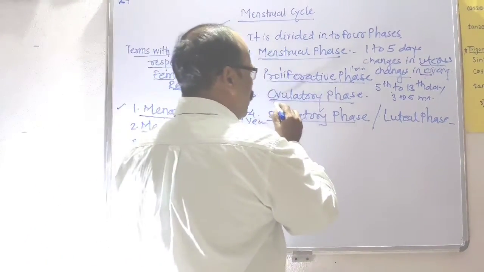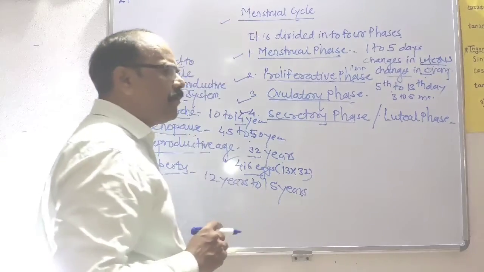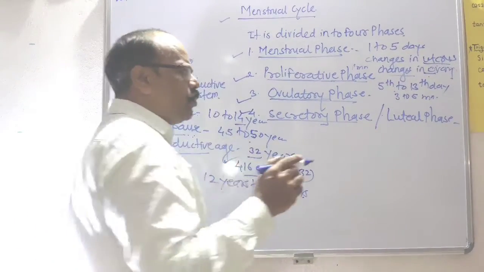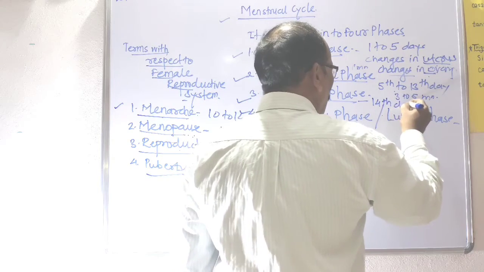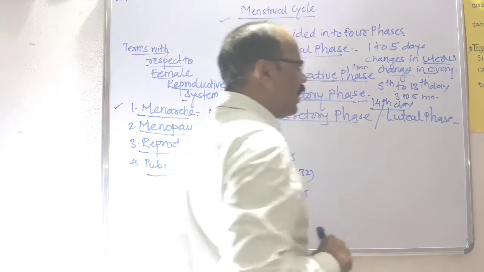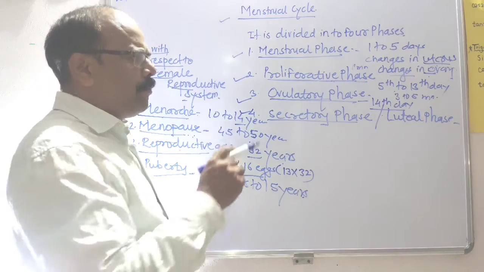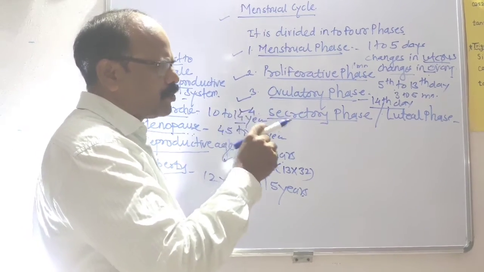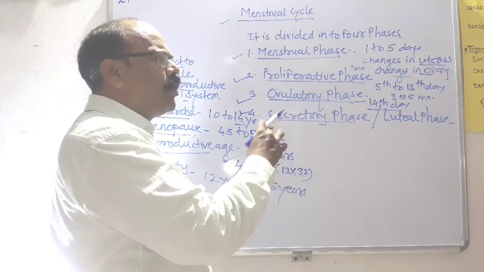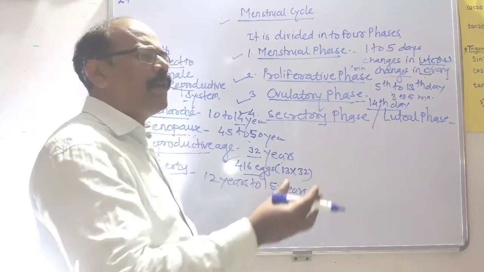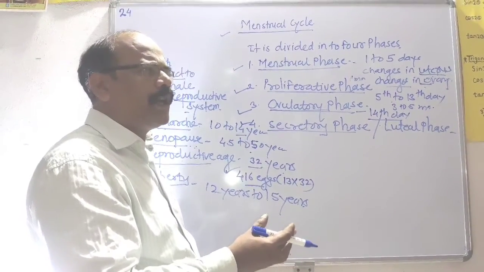The next, third phase is the ovulatory phase. This ovulatory phase is the short phase which takes place at the 14th day of the menstrual cycle. What happens here? The mature Graafian follicle ruptures and the egg is released from the ovary into the pelvic cavity of the abdominal cavity.